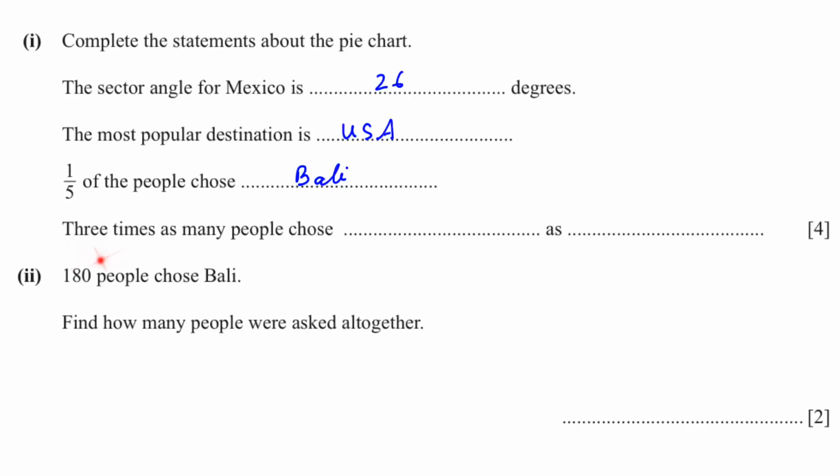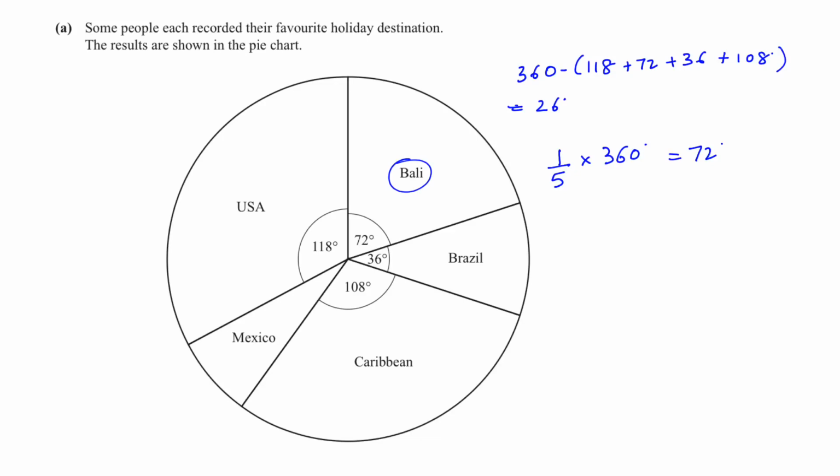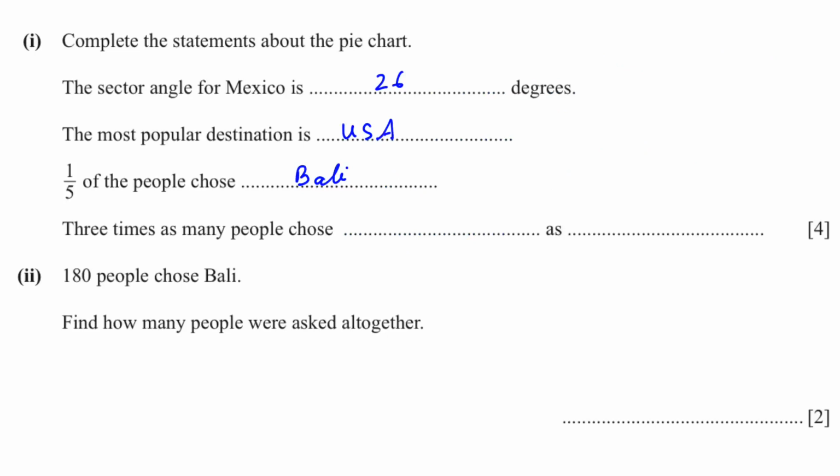Next, 3 times as many chose dash as dash. So we have to check 3 times what will come. 36 times 3 is 108. Therefore, 3 times as many people chose Caribbean as Brazil.